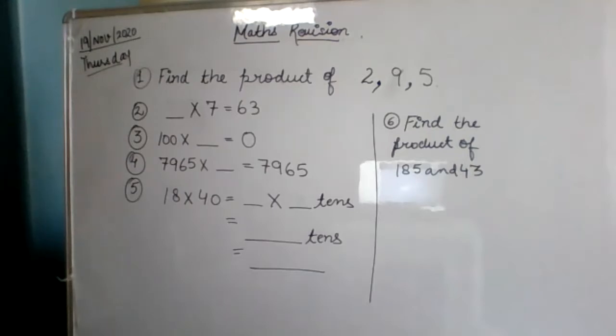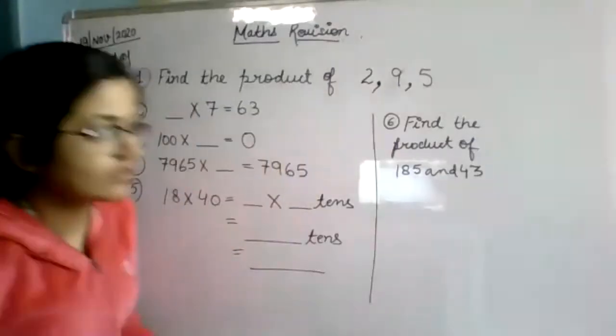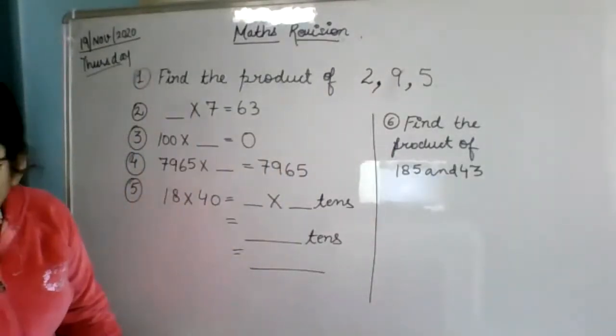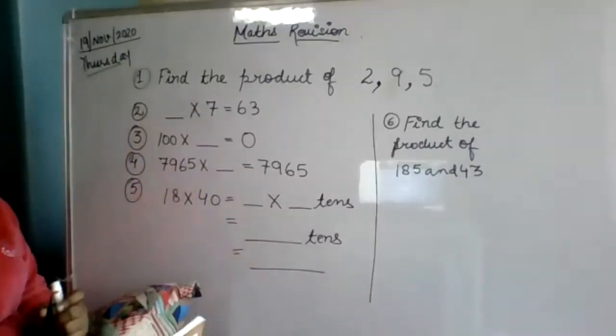18 is equal to 40 is equal to. When we have to write in line, you have marked it, yes, you have to write in the same way. This is given in your book. This type of question is given in your book. Ma'am, which page number? I will not tell this. This is revision going on. You should know it.